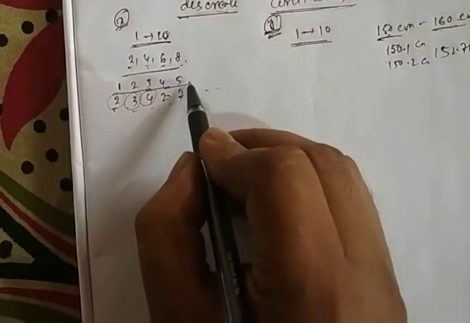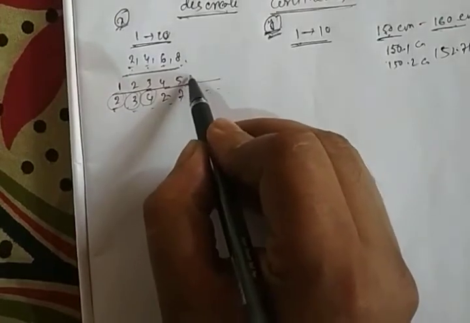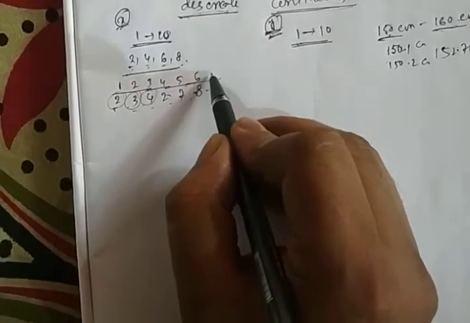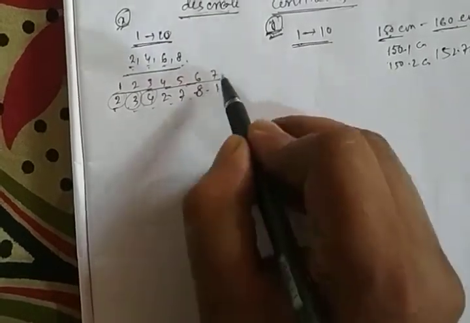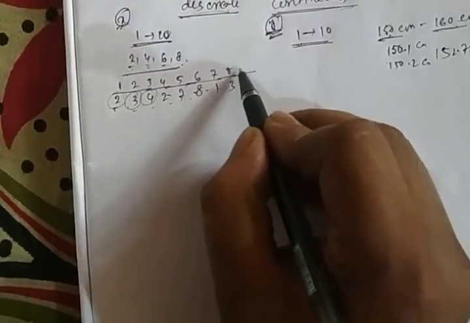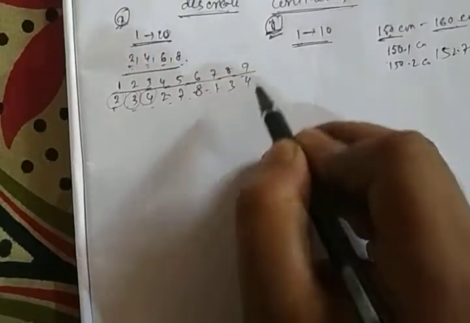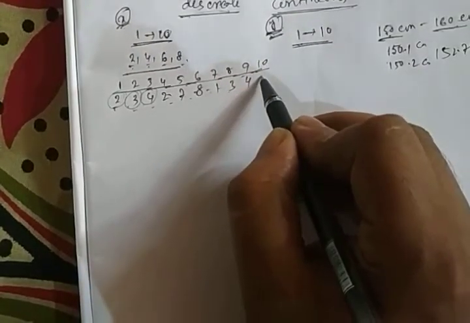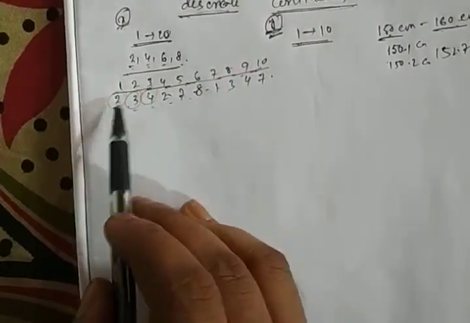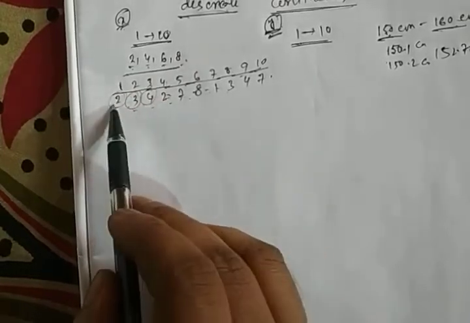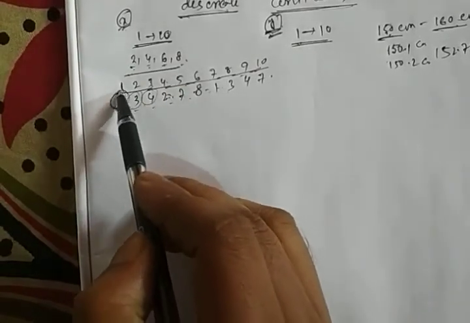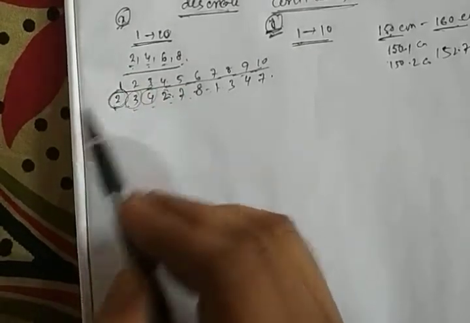Now as you can see, let me complete this part by an example. Let's see, 6th family contains 8 members, 7th family contains 1 member, 8th family contains 3 members, 9th family contains 4 members, and 10th family contains, let's say, 7 members. Then we see that the first family, third family and fourth family contain the same members. Okay, so the value for x, x equals 2, occurs 2 times.